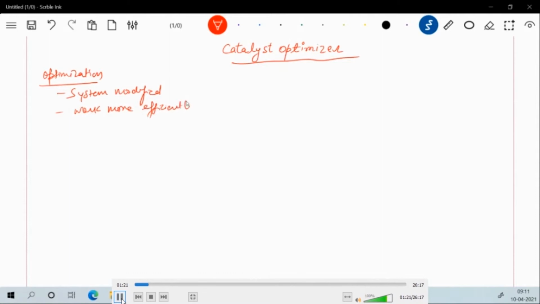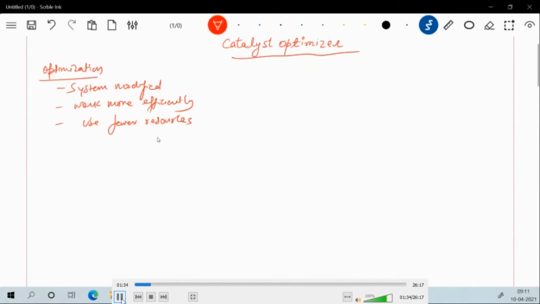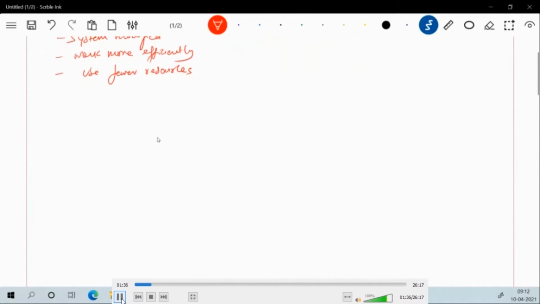When I say more efficiently, it means just to save cost. Everything is in terms of saving cost, whether it uses fewer resources or works more efficiently. So now let's talk about the Catalyst Optimizer.